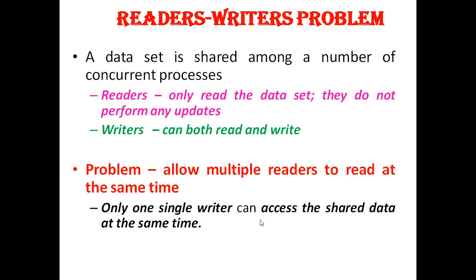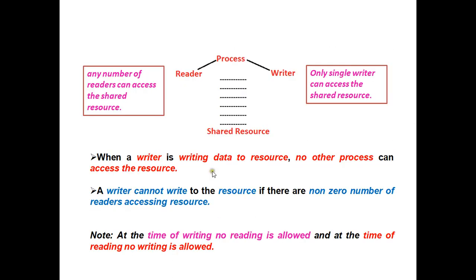What are these multiple processes? With an example, we'll see here. As you can see here, there is a text document, which is a shared resource.